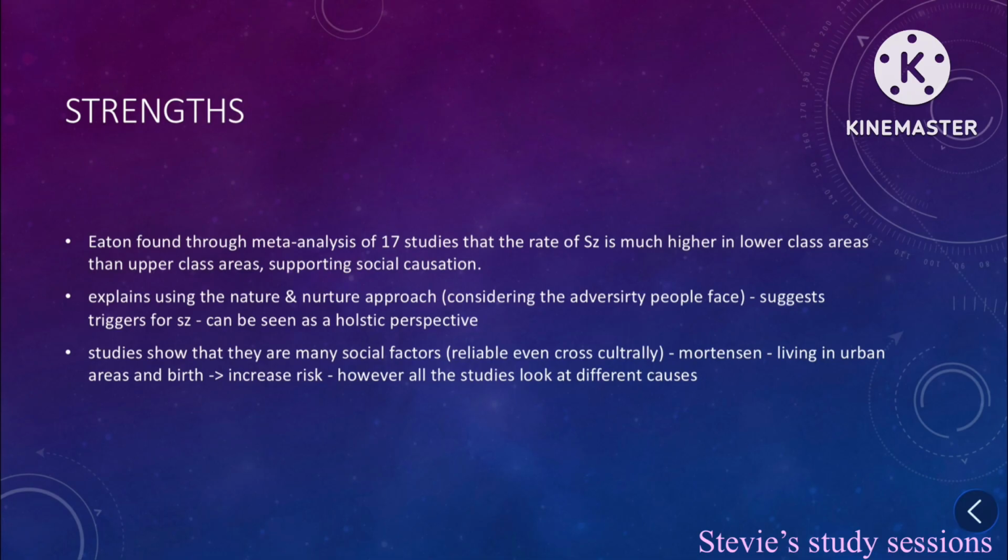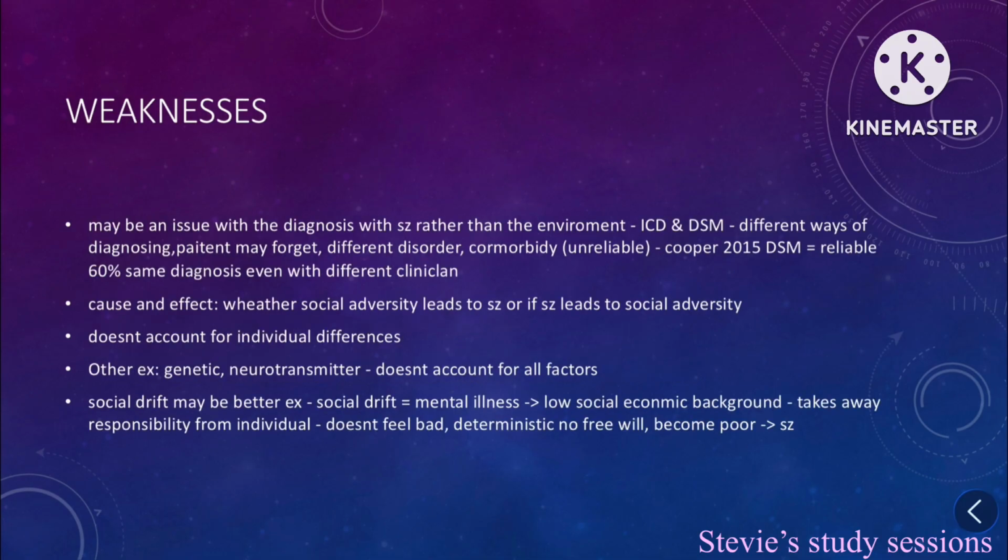However, all studies look at different causes, so some studies show that living in a city increases the risk. As well as this, there's much research support, as we've talked about. Weaknesses. There may be issues with diagnosing schizophrenia rather than the environment. The ICD and DSM have different ways of diagnosing schizophrenia. This makes studies like Cooper et al. very unreliable, as even though they use the DSM to diagnose, this only has a 60% same diagnosis rate.